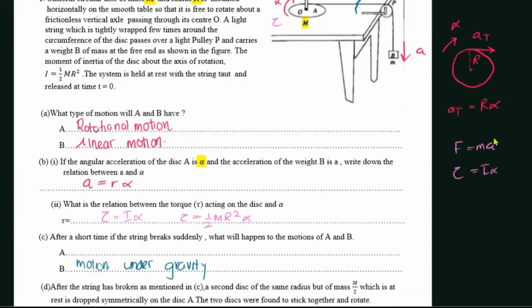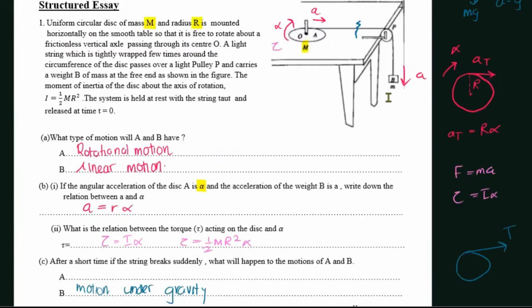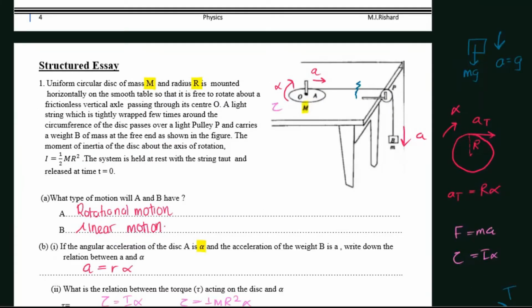Okay. What about A now? Initially, the object A had a tension T due to the rope.